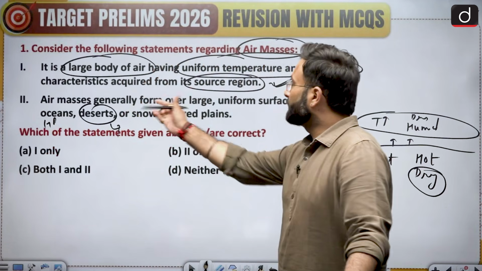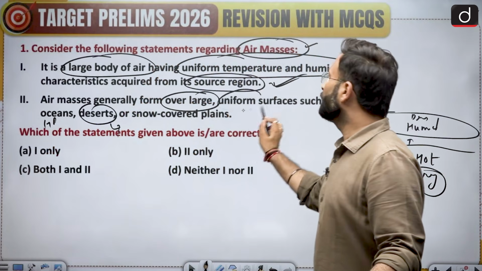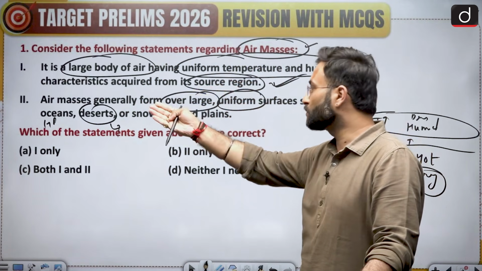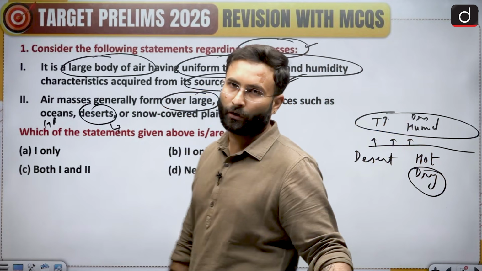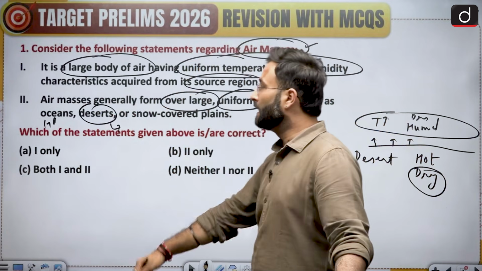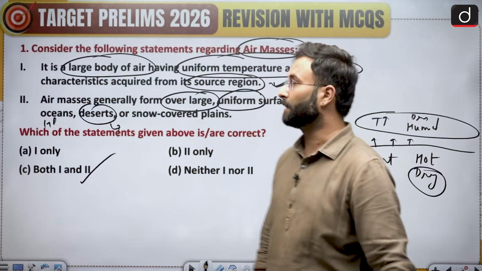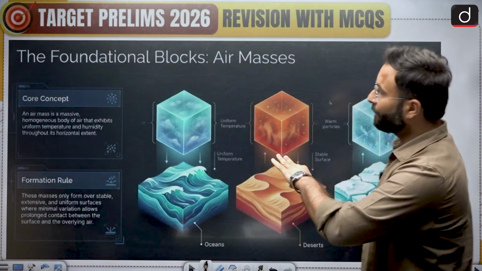Now they are saying that it is forming over a large and uniform surface. Obviously, to acquire uniform temperature and humidity conditions, it should have a large and uniform surface or source region. So option C would be the right answer, which says that both the statements are correct. For your understanding, I have given this diagram over here.